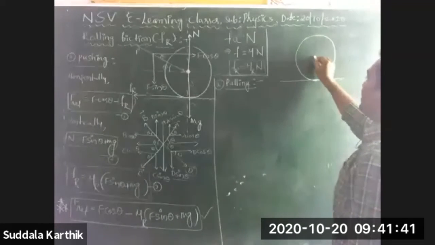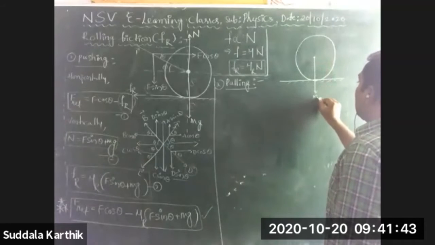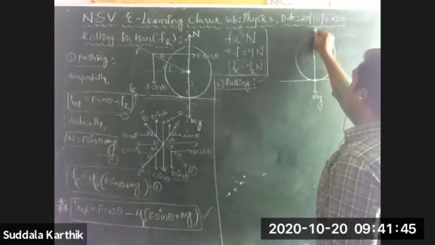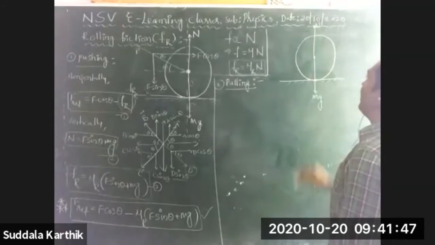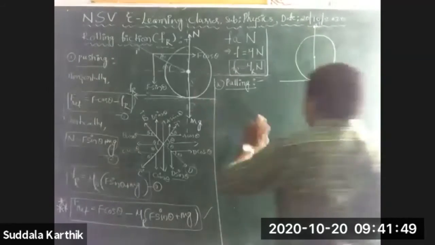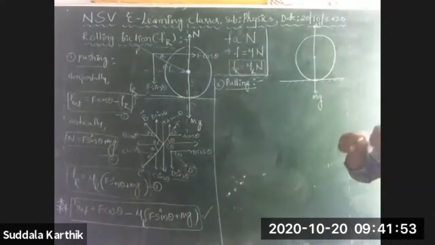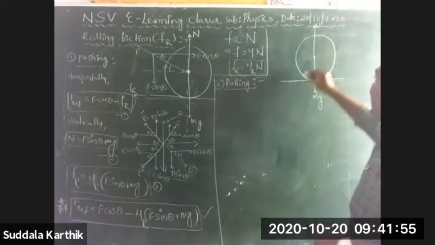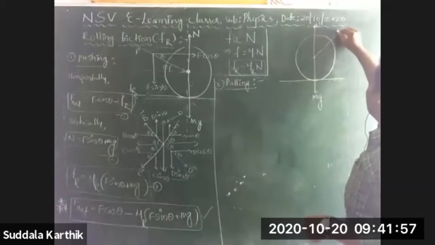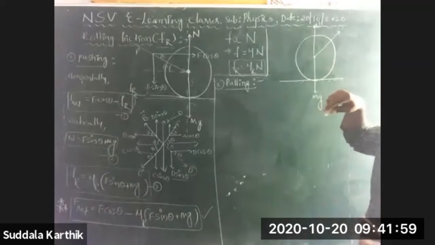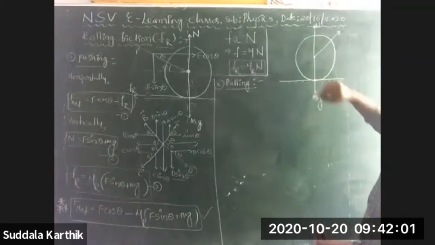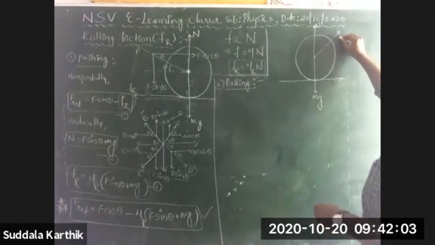The weight of this body is definitely in the downward direction. Normal reaction is always in the upward direction. Here pushing, but here pulling, Nana. You are pulling like this, by thread or some iron rod, attached at the center and pulling with some force.